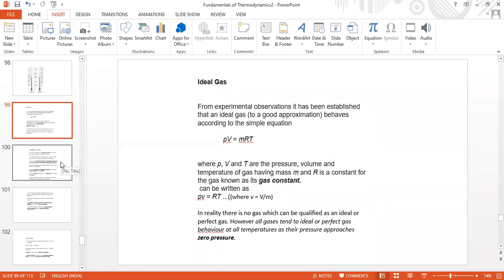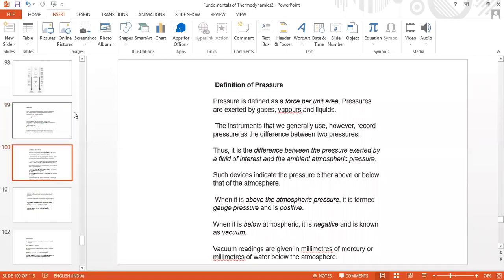Okay. Now, because temperature is discussed and the scales of temperatures are discussed, let us see the pressure also. While discussing the constant volume gas thermometer, you felt a little difficulty in recollecting the very fundamentals.